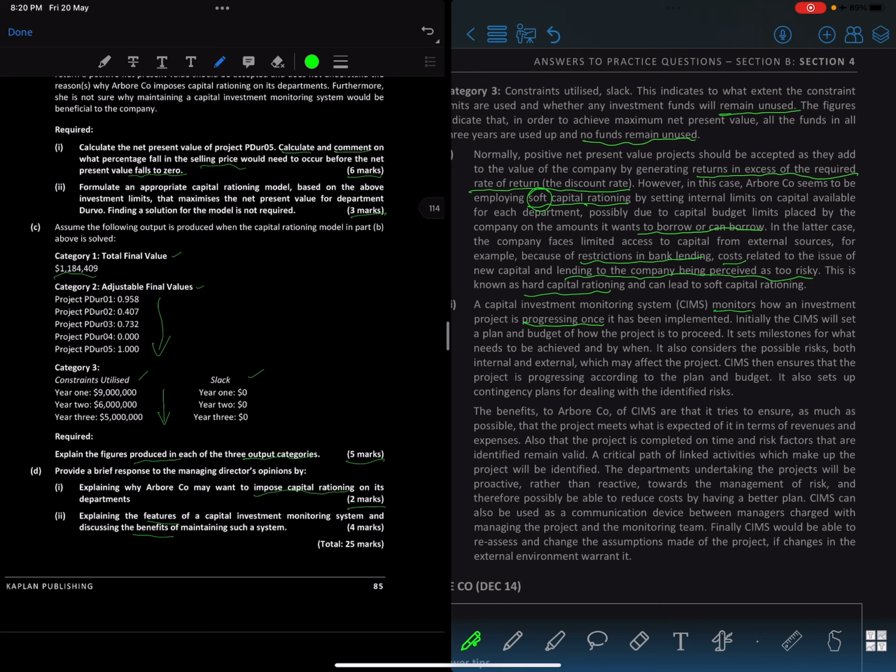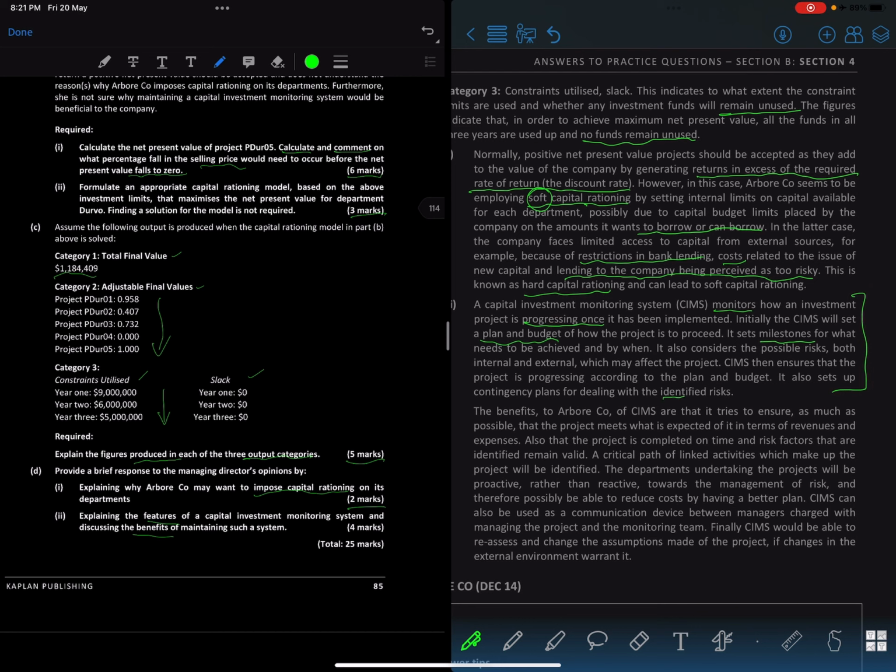Initially, the CIMS will be set up with a budget and a plan of how the project is going to proceed. It sets milestones for what needs to be achieved and by when, and then it considers all the possible risks, both internal and external, which may affect the project. CIMS thus ensures that the project is progressing according to the plan and budget. That's the main objective of it.